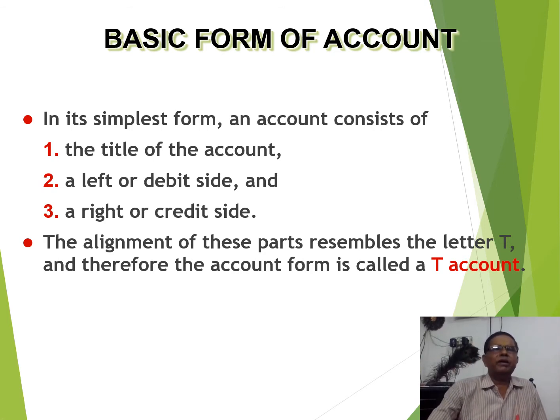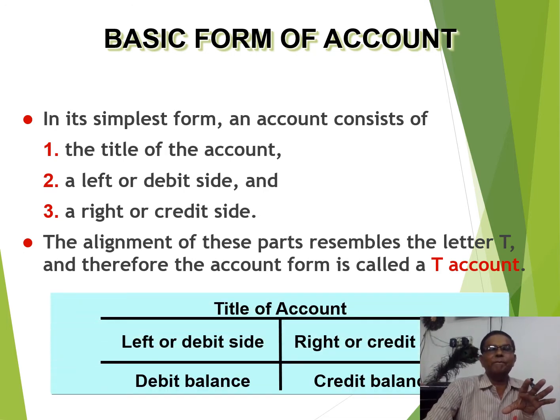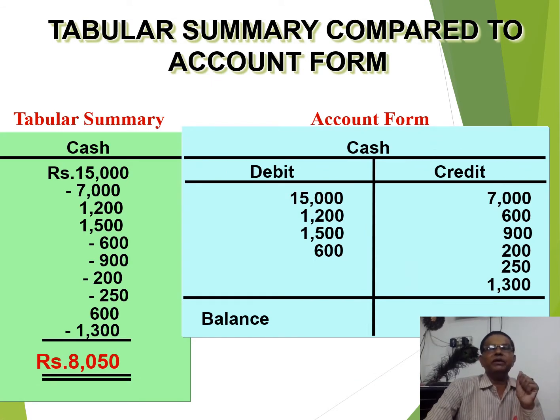In the simplest form, an account consists of the title of the account. We are giving the name. On the left side we write the debit, and on the right side we write the items of credit. So we are making it in the form of a T form. This is an example of the T form. On the left side is the debit balance and on the right side the credit balance. Here some examples are given for your convenience.